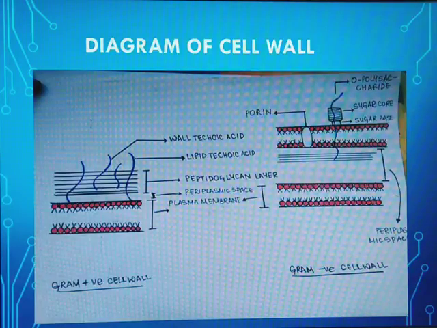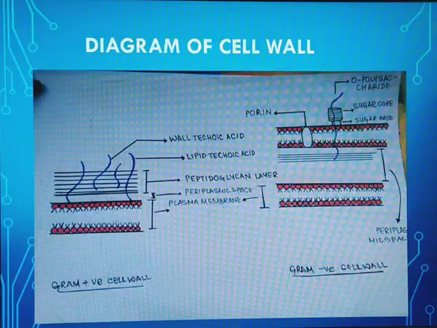The peptidoglycan layers are high in number in the gram-positive cell wall, and we can see that there is very little periplasmic space in the gram-positive cell wall, whereas in the gram-negative cell wall there is high periplasmic space between the plasma membrane and the outer membrane. There are even porin proteins present on the outer membrane which help to channelize the movement of proteins.